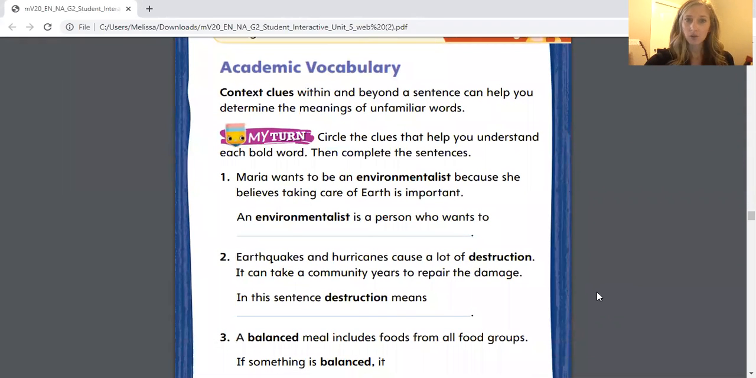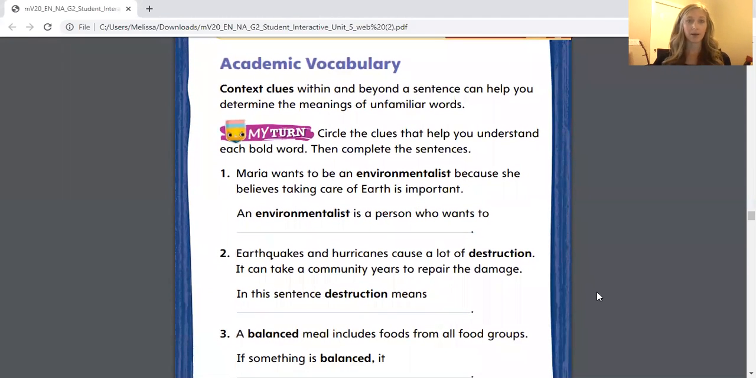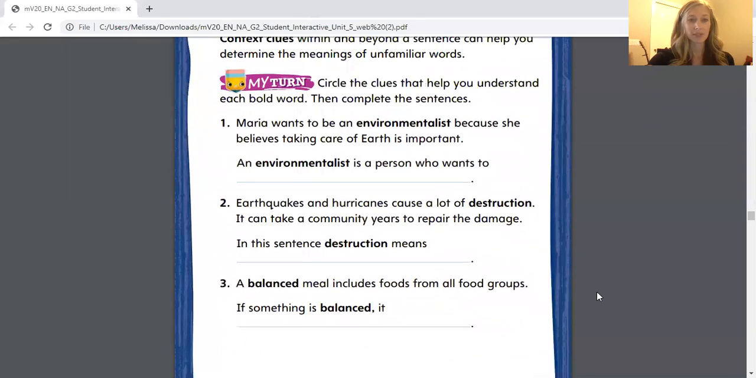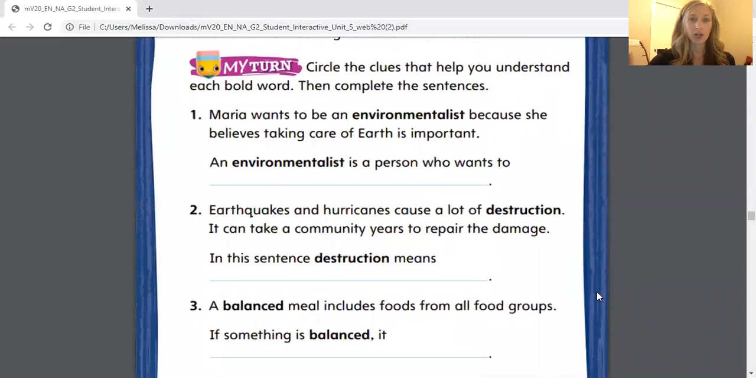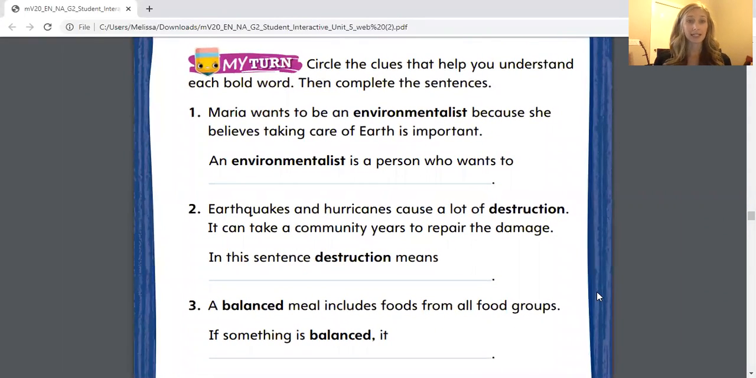So back when we were in school, we had definitely talked a little bit about context clues, but I'm going to give you a reminder of what context clues are. Context clues within and beyond a sentence can help you determine the meaning of unfamiliar words. So when there's a word in a sentence that you don't know, sometimes an author uses words around that word to give you a hint about what it might mean. So we are going to take a look at these three sentences, and our job is to circle the clues that help us understand each bold word and then complete the sentences.